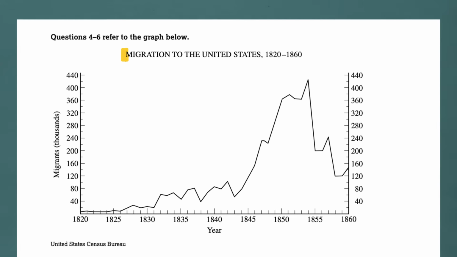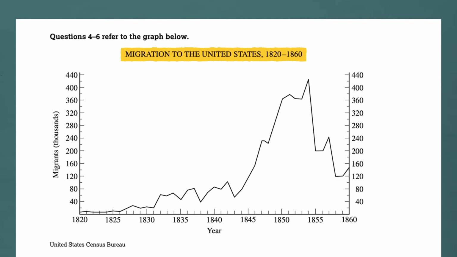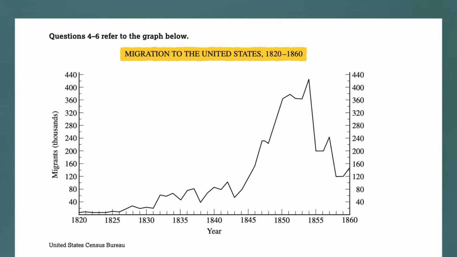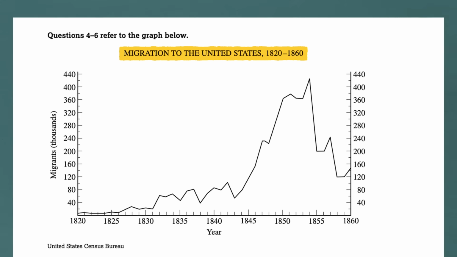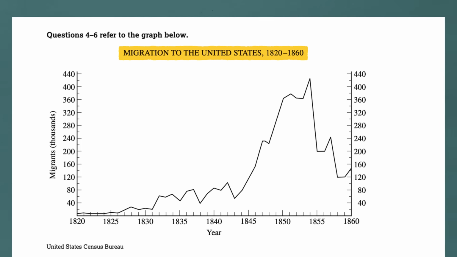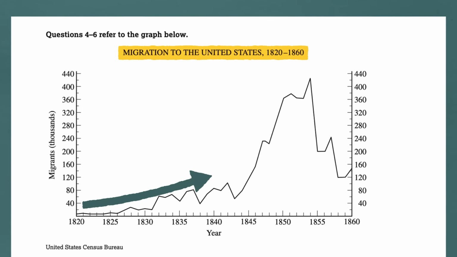The first thing you do is you look at the title of the graph. This line is going to indicate the number of immigrants coming to the United States between 1820 and 1860. So before I even look at any questions, the only thing I really need to pay attention to is the fact that in this period right here, there seems to be a huge upsurge in immigrants. And that's enough to look at the first question.